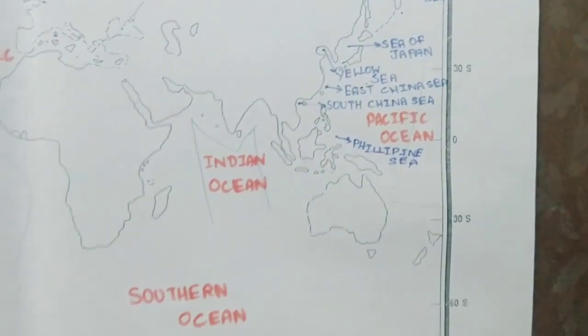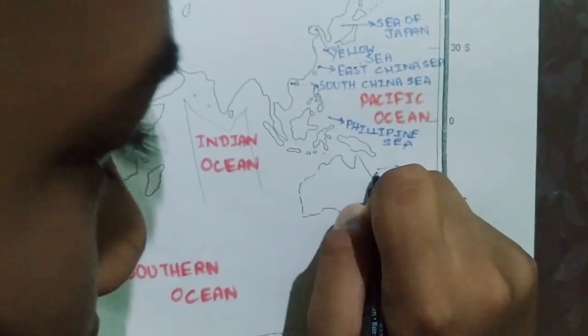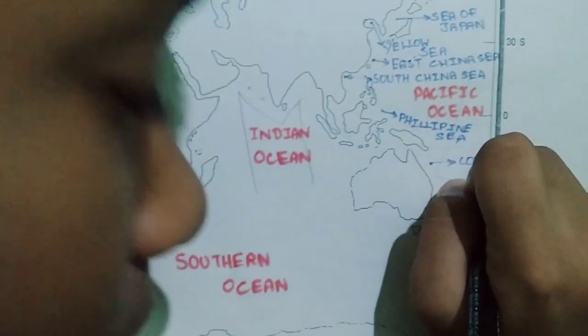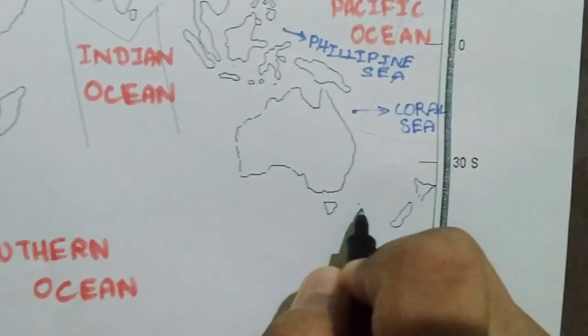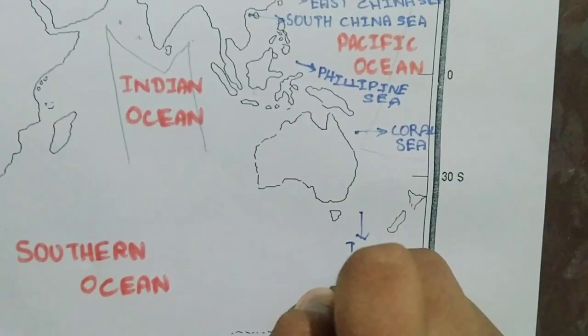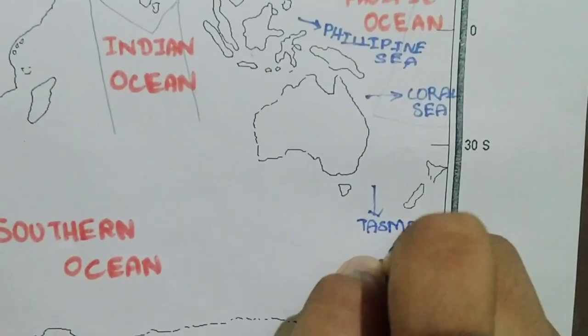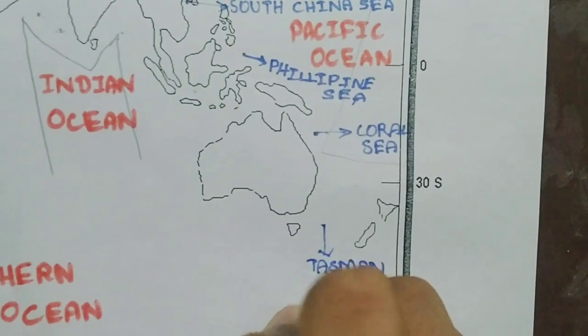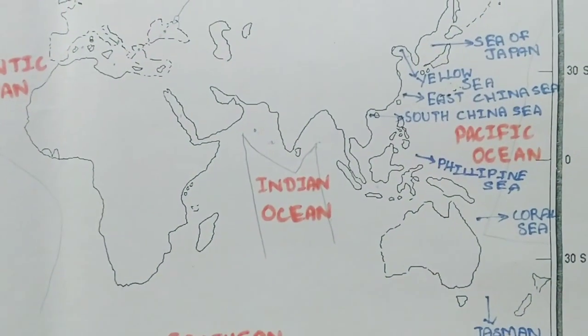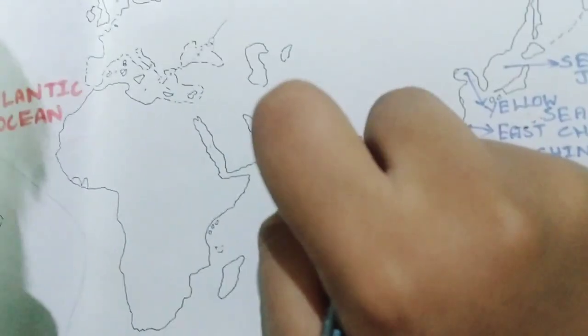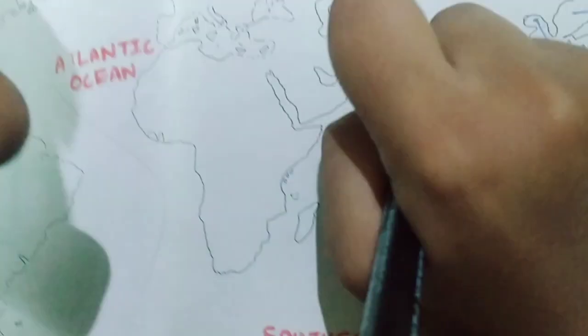And in Australia, we have two main seas here. This is the Coral Sea. Then here we have the Tasman Sea. It is named after Tasmania, and this sea was named by an explorer, Tasman. Next, we come here to India's islands. This is the Andaman Islands, right? So we have the Andaman Sea here.